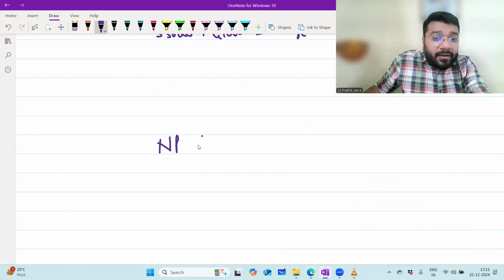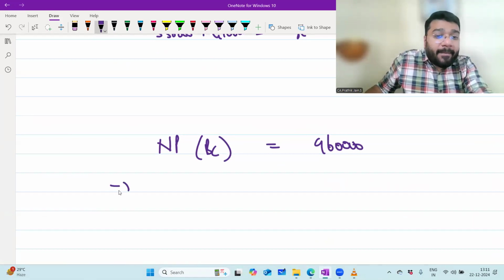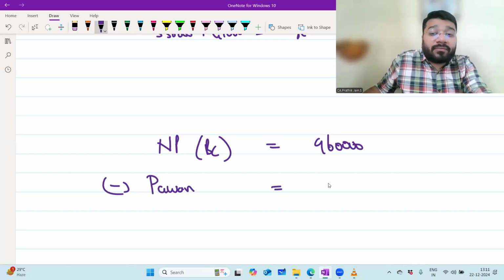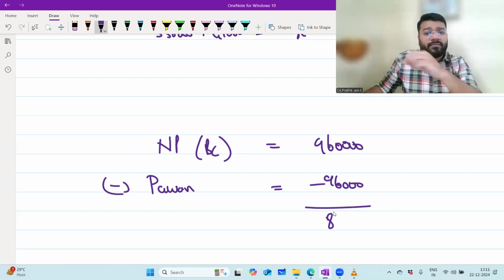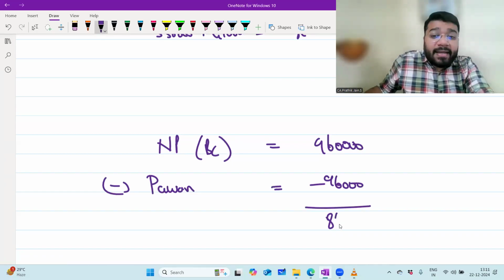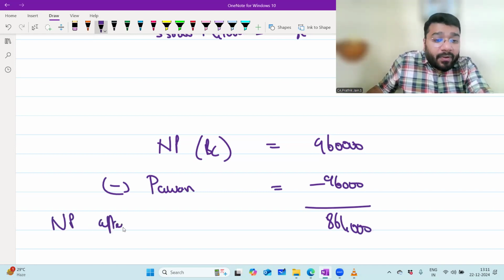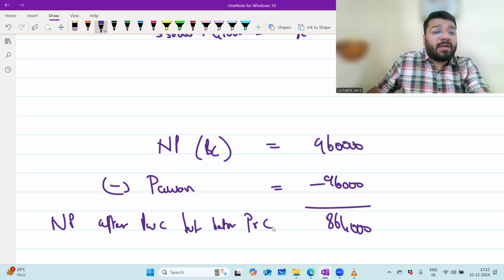Net profit before commission is 9,60,000. Minus the first partner Pawan's commission, 96,000. 960 minus 96 is 8,64,000. So this is net profit after Pawan's commission but before Parul's commission.